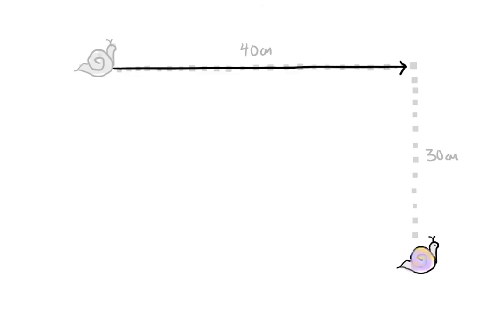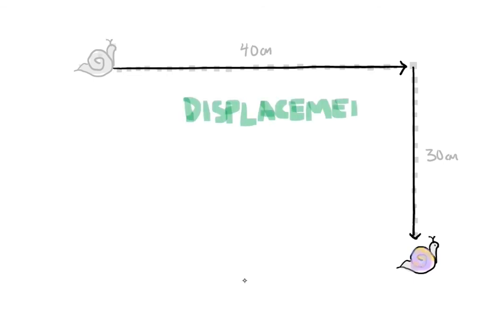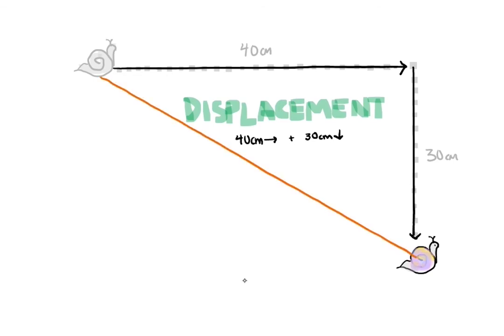Displacement is 40 centimeters right and 30 centimeters down. Remember, we can draw vectors with an arrow? Isn't this the same though as the snail going from here to here? Yeah, so we can say that the displacement is 40 centimeters right and 30 centimeters down, or we can say that the displacement is this length across right and down.